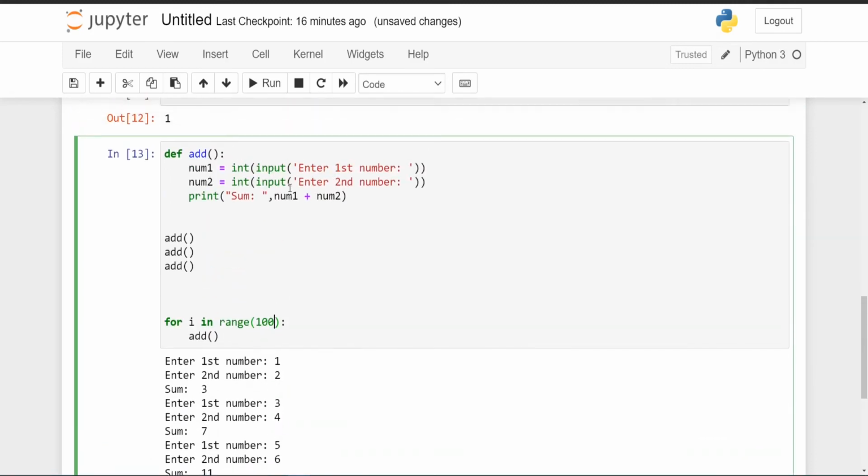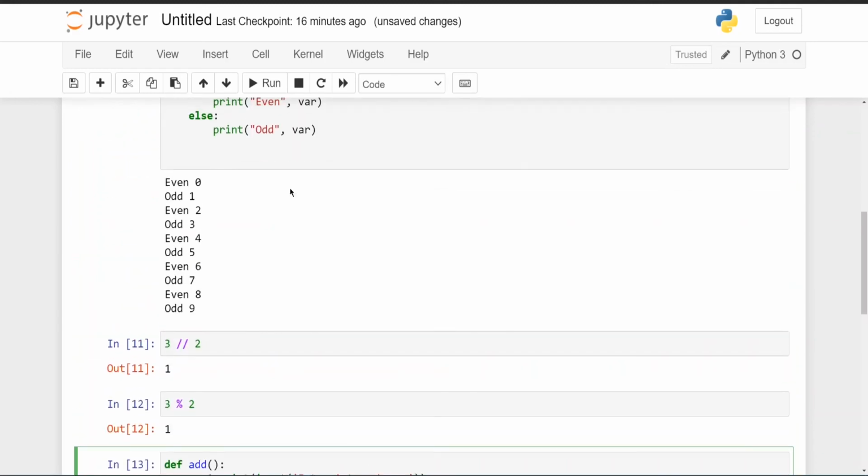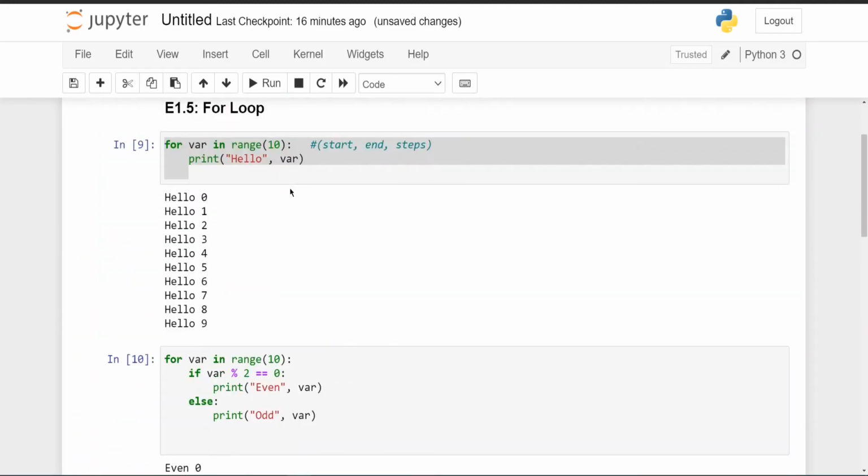I hope you got the basic concept. I've done it with the help of a function and some basic operations also. If you're facing any difficulty, you can just comment.